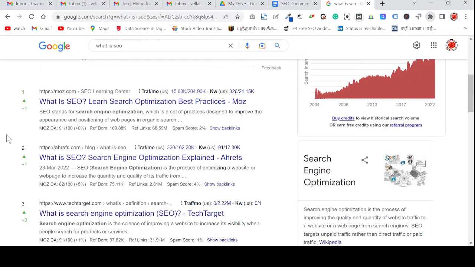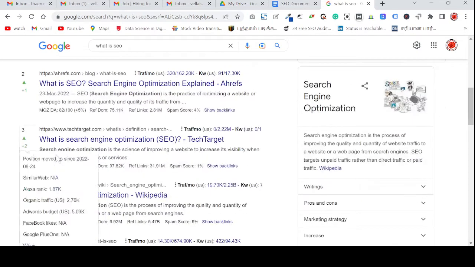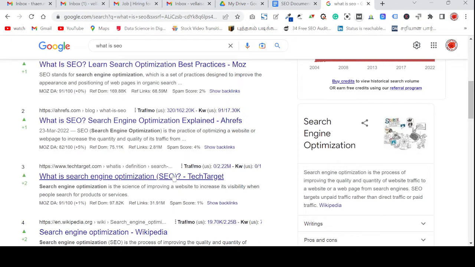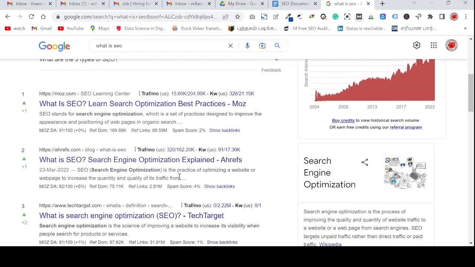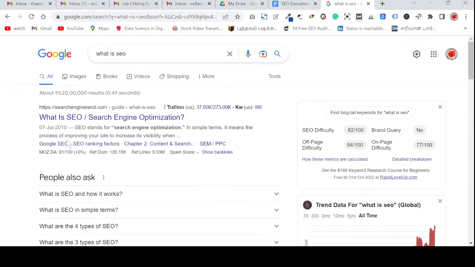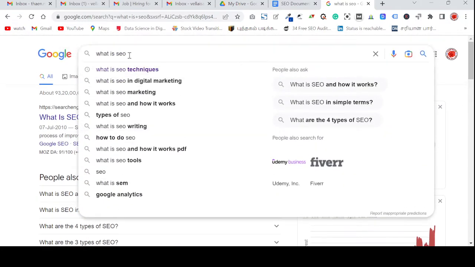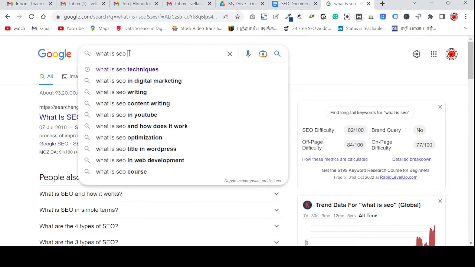Okay, so this is what we can learn in small steps. It will help you enhance your skills and all. That's why I'm going to discuss these things. Now, what is SEO? When we enter this keyword, you will get, see, what is this.